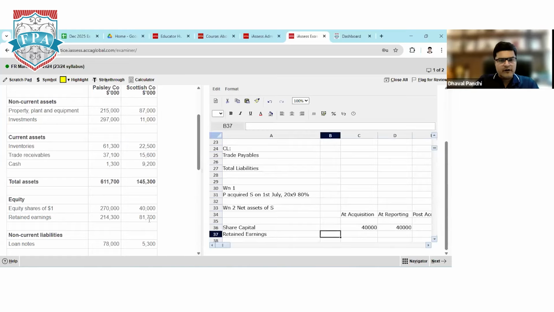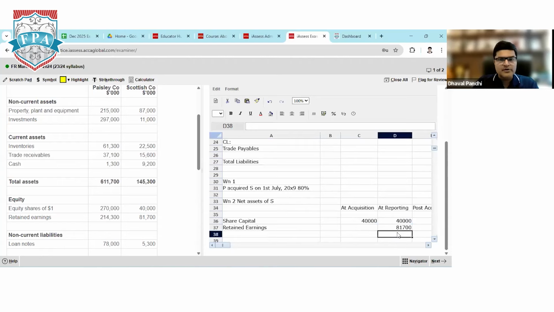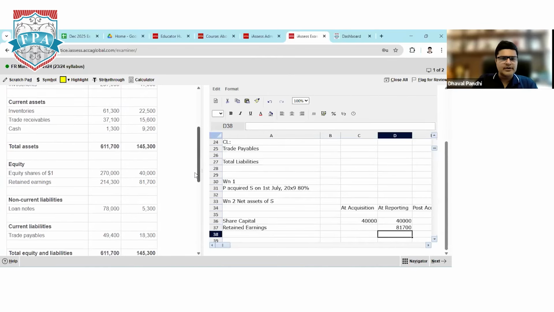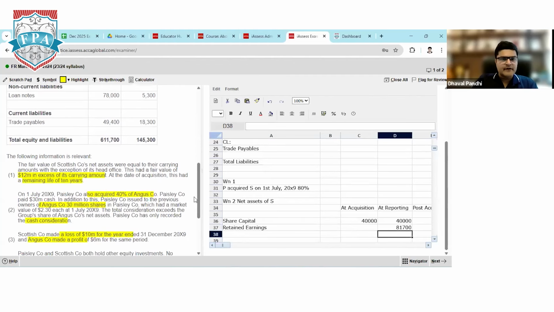Now retained earnings on the date of reporting is 81,700. Now, of course, I need to calculate how much the retained earnings were on the date of acquisition. So first of all, I need to go and check the question. As a subsidiary, we made a loss of $10 million. Now, you need to understand that when companies are making a loss, the rule says every revenue and expense will accrue evenly throughout the year. It means if the company is making a profit, the 12-month profit, even if I divide equally, each month's profit is the same. So if the company is making a loss of 10 million, the loss will be equally split over the months.